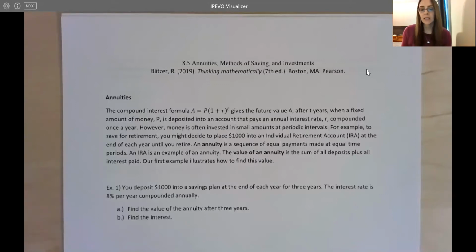An annuity is a sequence of equal payments made at equal time periods. An IRA is one example of an annuity. And actually, I will say that there are IRAs that are not annuities. So the term annuity is being used here very generally to mean any sort of account that would have a series of equal payments made at equal time periods.